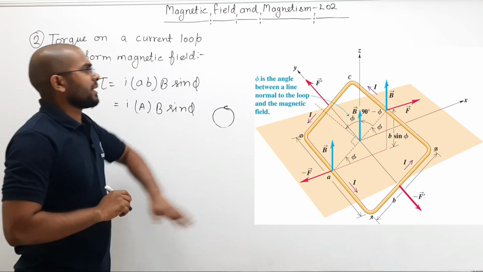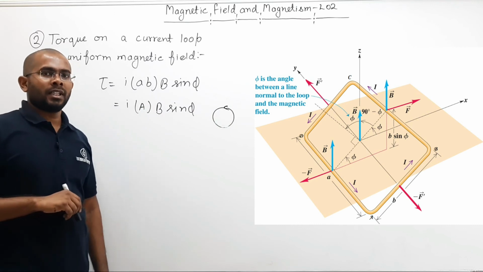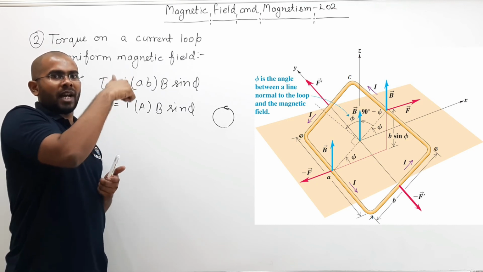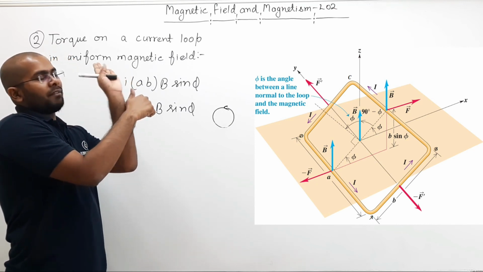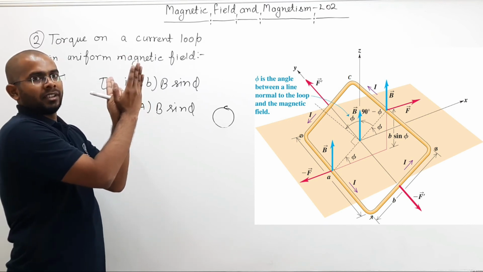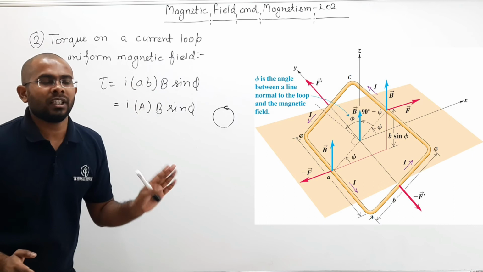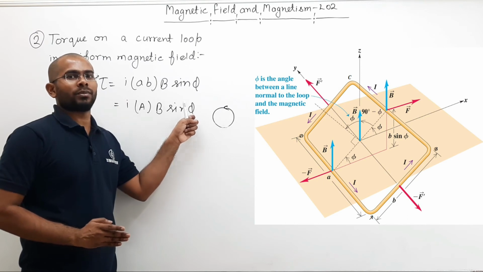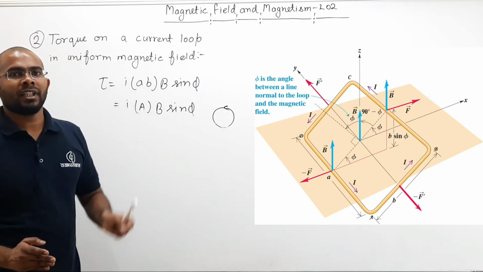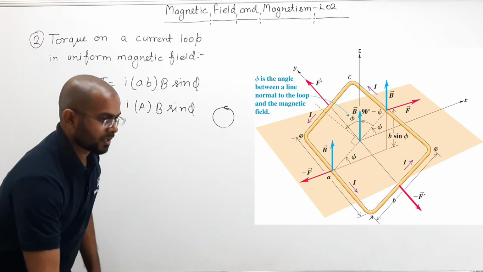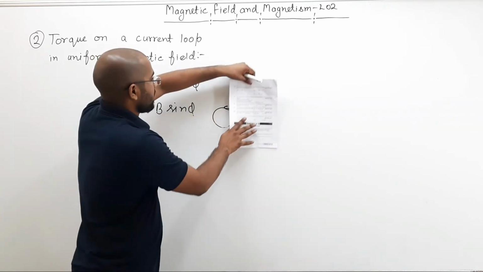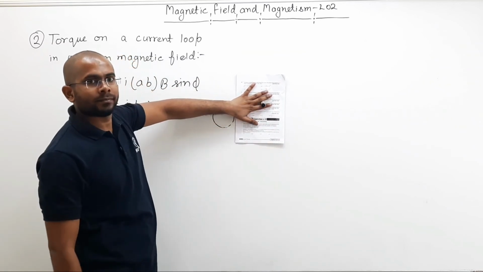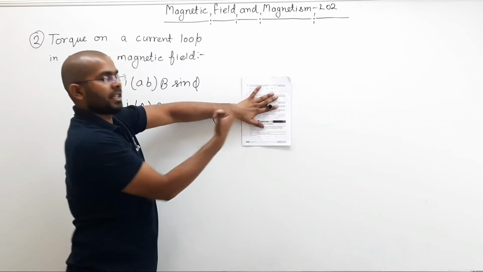Now, if you pay attention in this loop here, and if you try to find the area vector direction, you will find that the angle between area vector and magnetic field is how much? Phi, the angle by which you rotated your loop. How is that? See, previously this was your loop and this was your magnetic field, and you curl like this, this will be area vector.